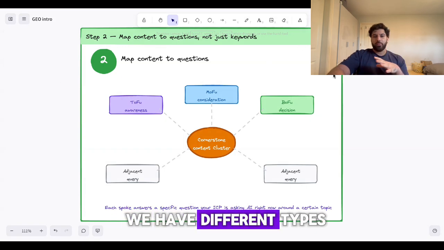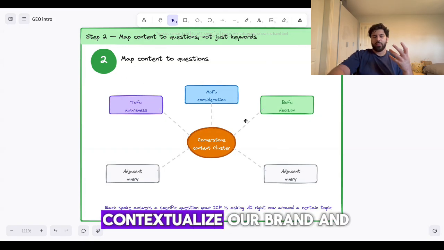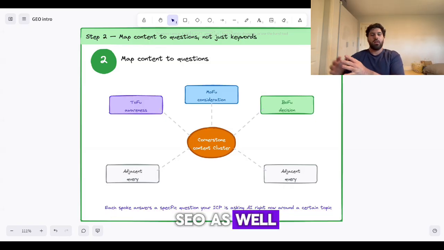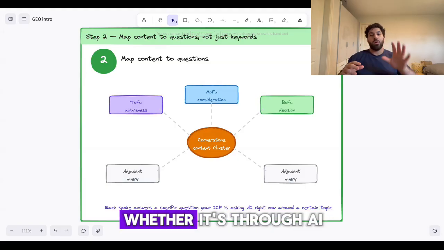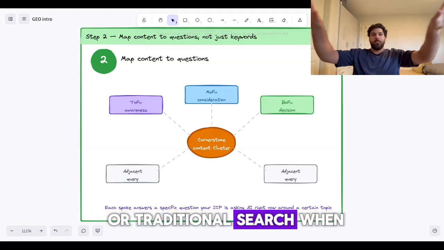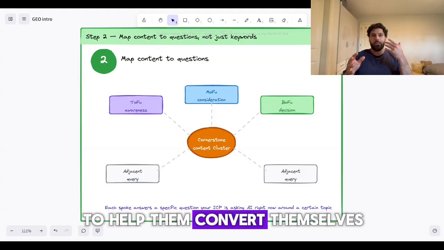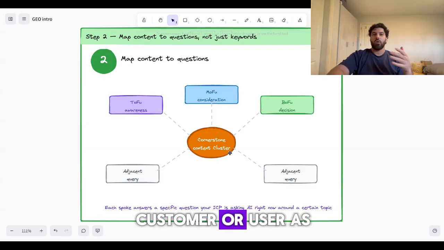Now, the reason that we have different types of content at different stages of the funnel is so, again, AI can contextualize our brand and get more information, but also we have to think about traditional SEO as well. People are still clicking, and we want to make sure that when people come to our site, whether it's through AI or traditional search, when they get there, they have a funnel of content that they can go through to help them convert themselves and nurture those customers into a paying customer or user as well.